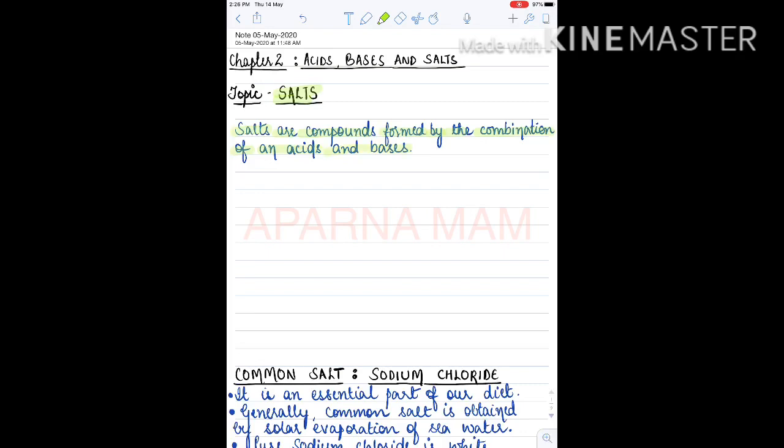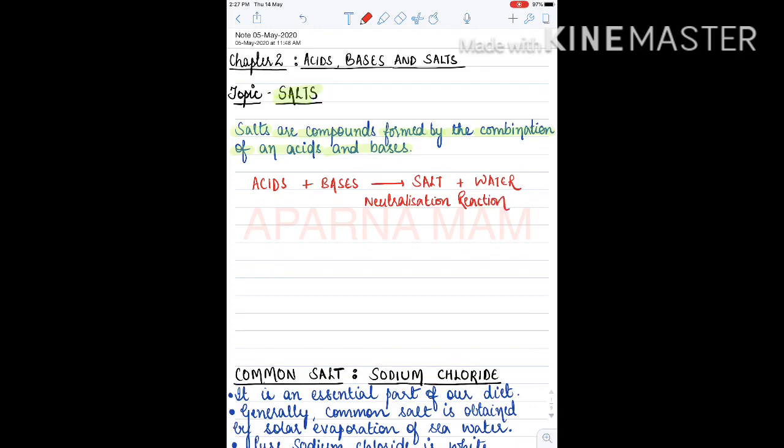Clear? If you remember the neutralization reaction, it is the same thing, in which an acid reacts with a base and gives salt plus water. This is what we call the neutralization reaction, from which salts are formed.